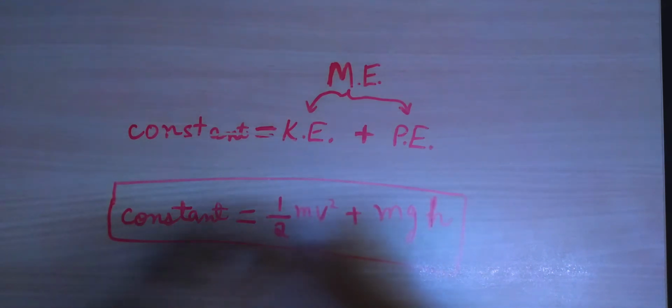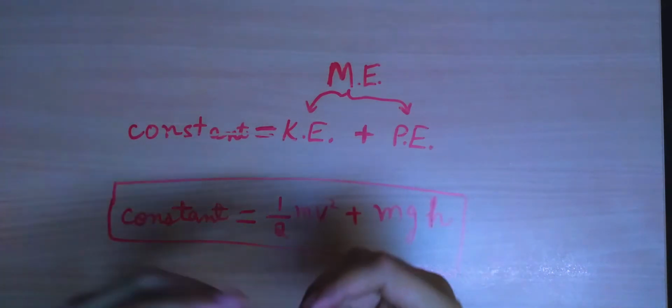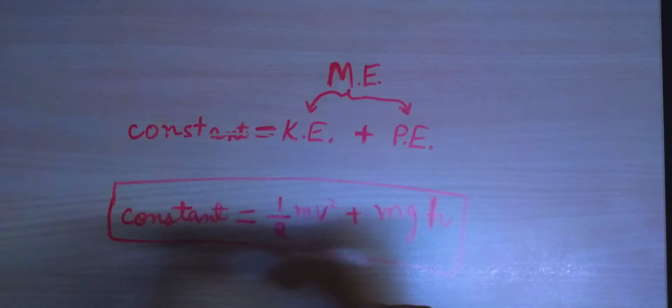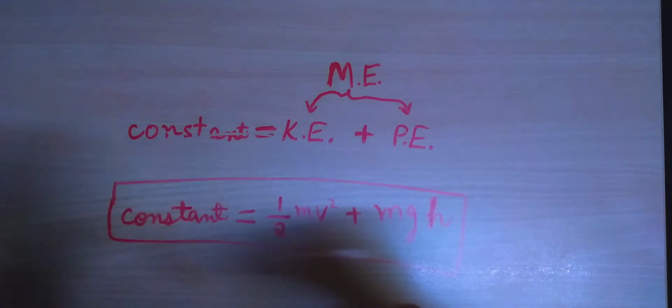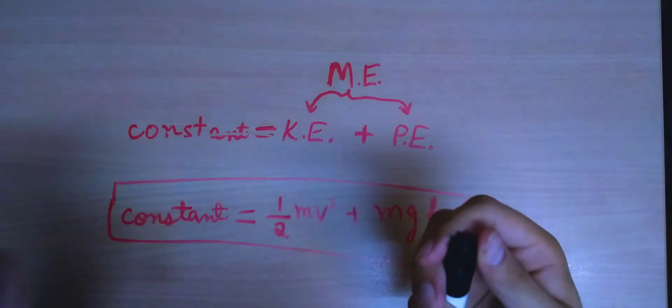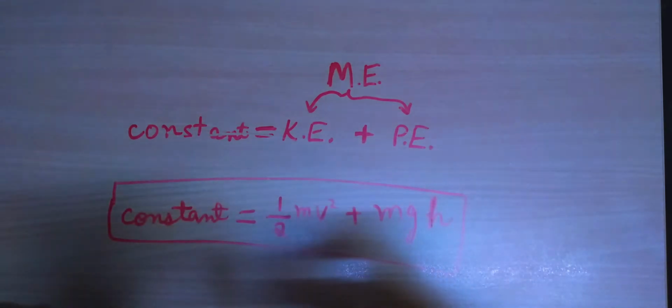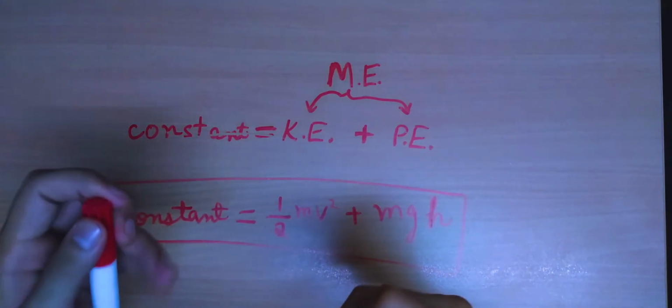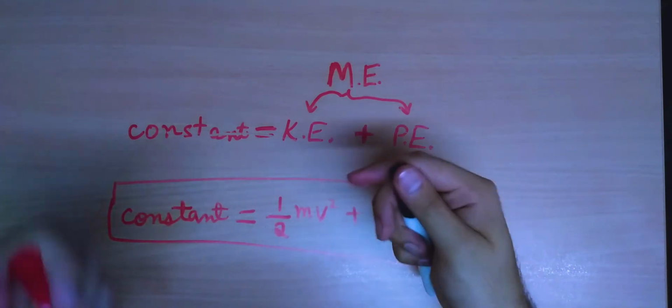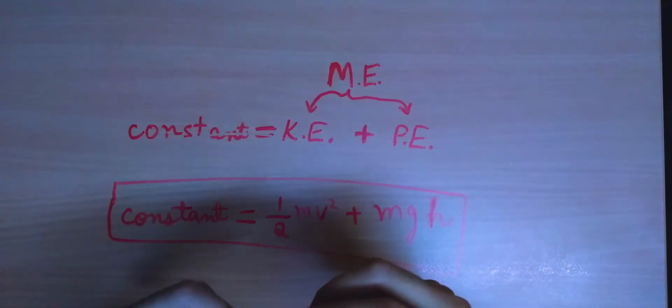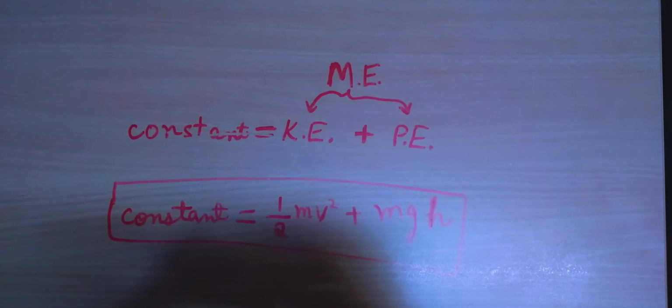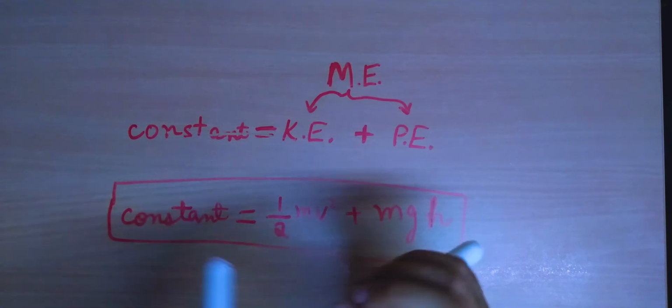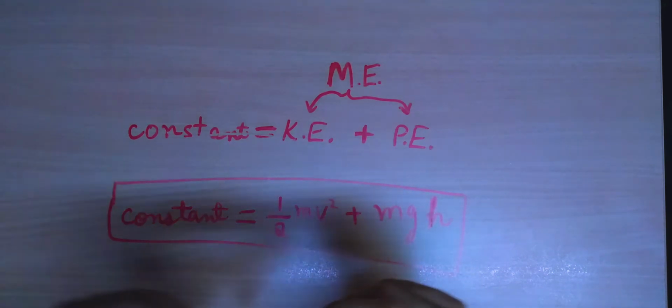And where does the food gain its energy from? The food gains its energy from sunlight, which is light energy. So it is this interconvertibility of energy that makes life possible, and it makes many other processes possible also. Those were the two points that I wanted to raise in this video. That's it for this video.